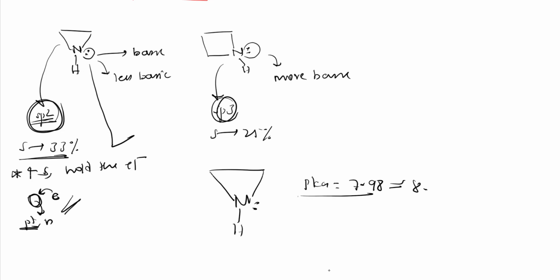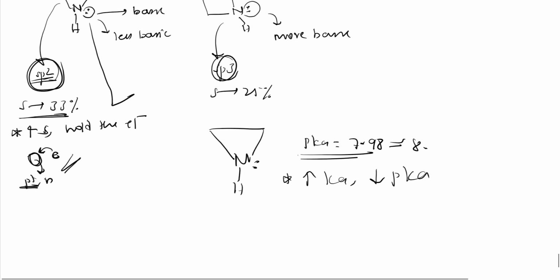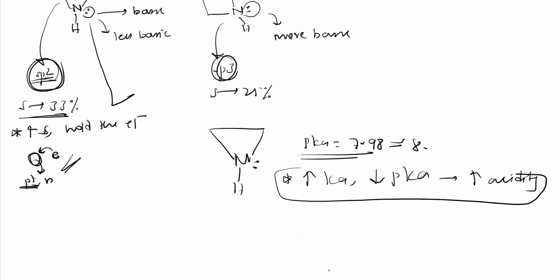And also there is one relation you should know: greater the Ka, smaller will be the pKa. Greater the Ka means greater will be the acidity. These are simple relations, that thing you should be able to remember.